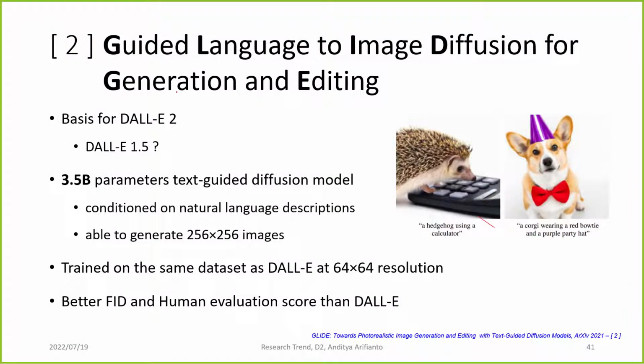At the end of 2021, OpenAI introduced GLIDE, guided language to image diffusion for generation and editing. It is a basis for the DALL-E 2, so we can say that it is some kind of DALL-E 1.5. It is a 3.5 billion parameter text-guided diffusion model. It is conditioned on natural language description and able to generate 256 by 256 images. It is trained on the same dataset as DALL-E, and it has better FID and human evaluation.